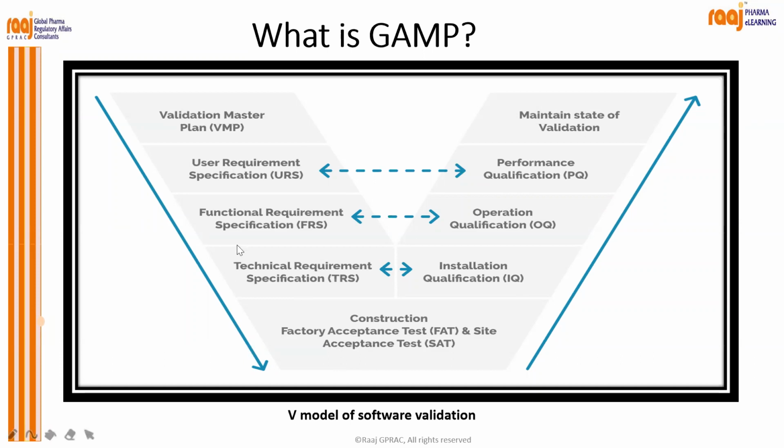Am I right? Any equipment or machine which has a computerized system has to be validated. And during validation, this V model is implemented, which starts from your validation master plan, URS, FRS, TRS, FAT and SAT. And when it goes to site, IQ, OQ, PQ, and then you have to maintain all the records.